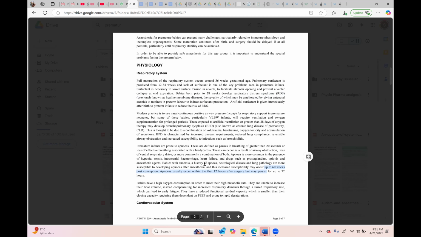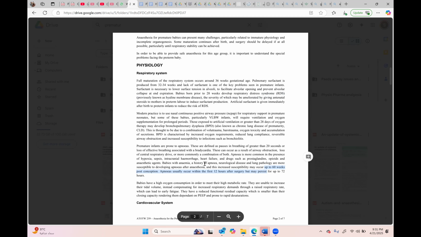And also ocular damage. The retina can also be damaged from the use of high oxygen. The beautiful word you can say is neovascularization. It can cause neovascularization and cause retinopathy. So it is retinopathy of prematurity.